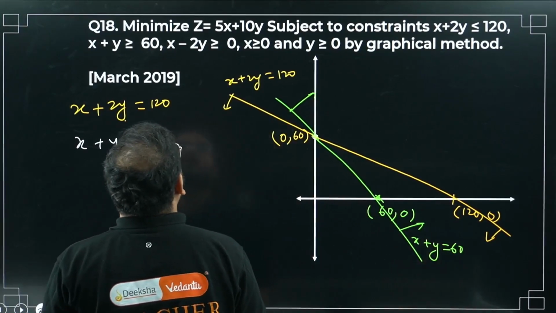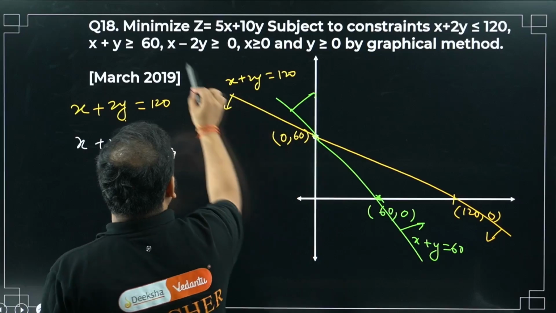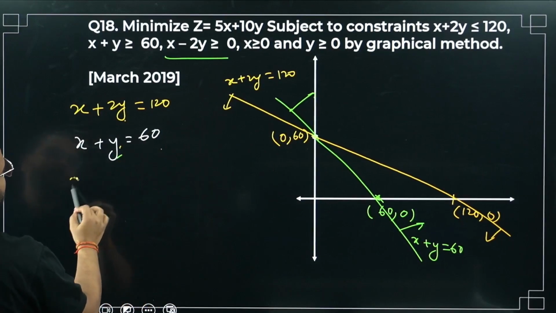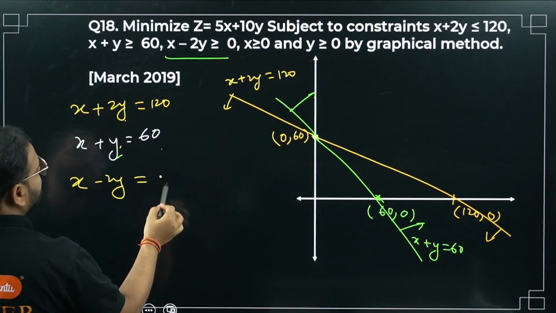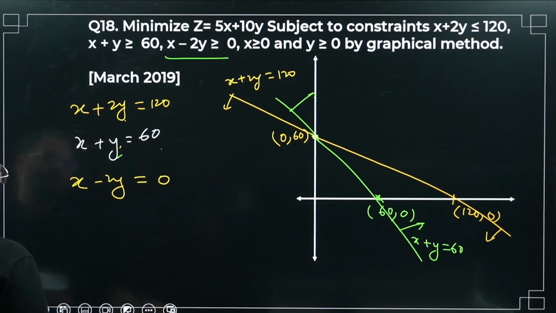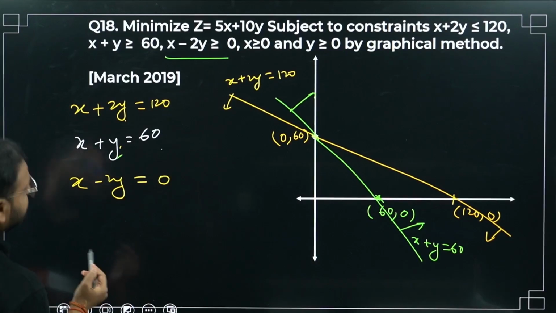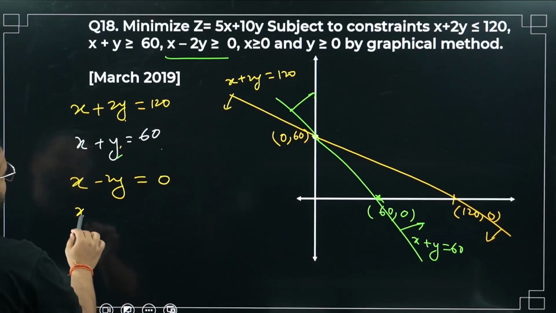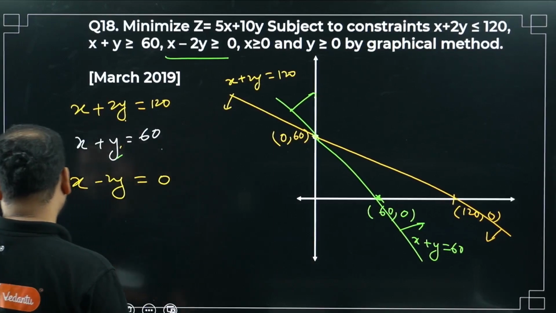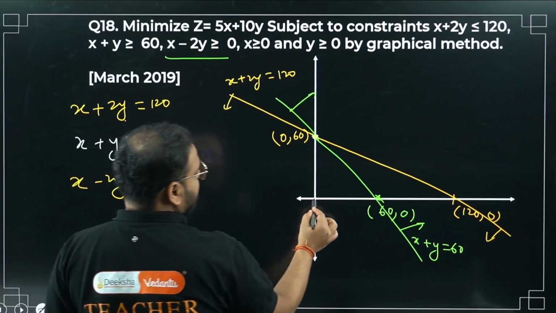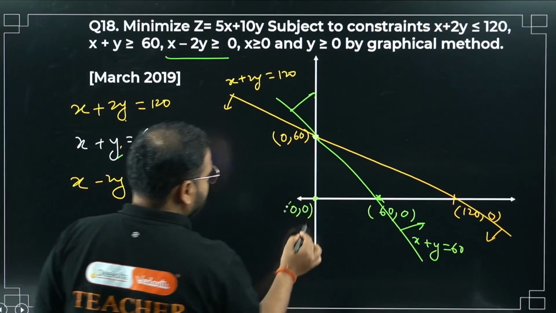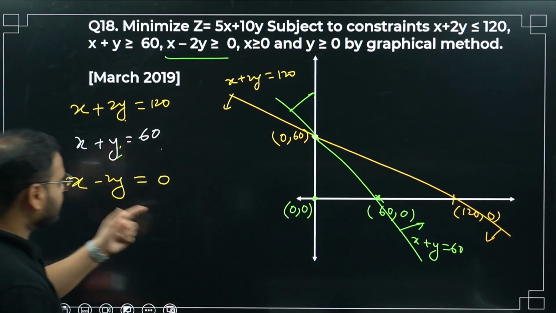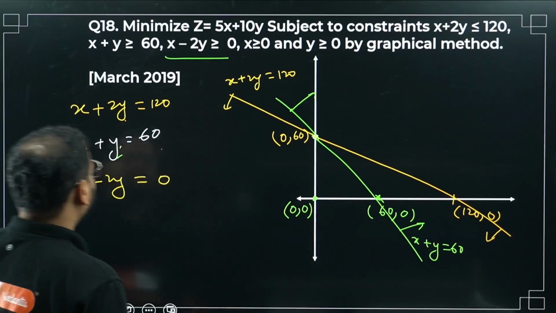Okay, and what, x minus 2y greater than 0, this one also is there. Please check. So x minus 2y, I write it as equal to 0. If I take x as 0, y is 0, so I will not get another point like this. Let me take x as 60. The first point is (0, 0). Put x as 0, y as 0, the whole thing will be 0. So this satisfies. This is a line going through the origin. Clear? Okay.